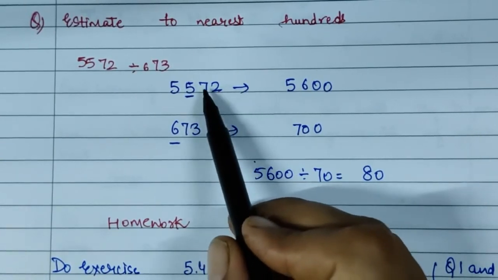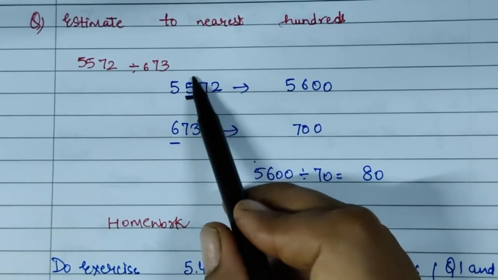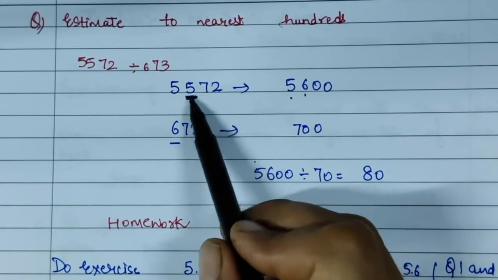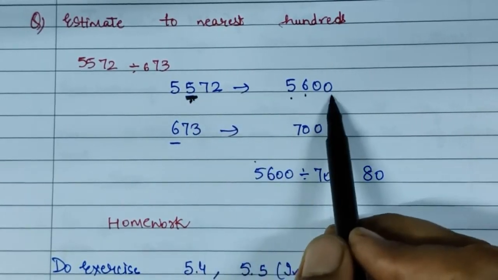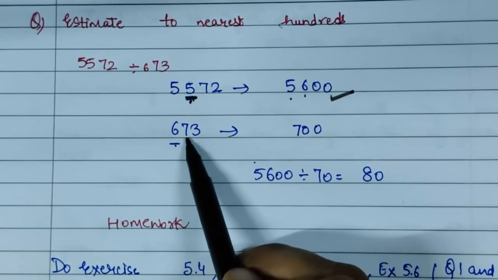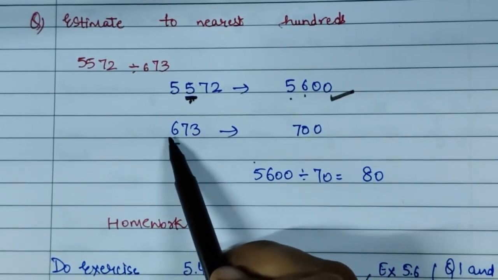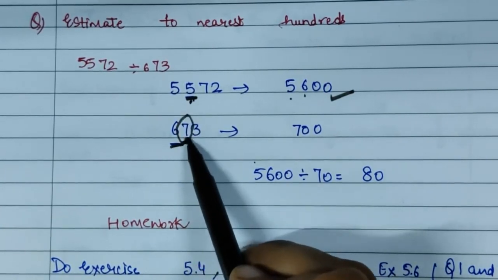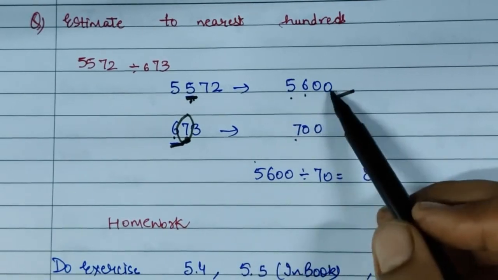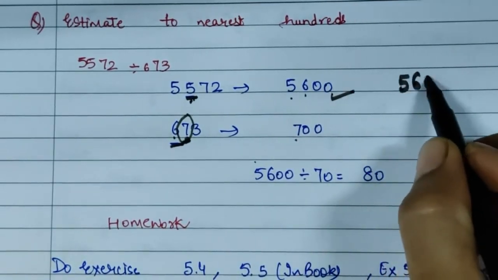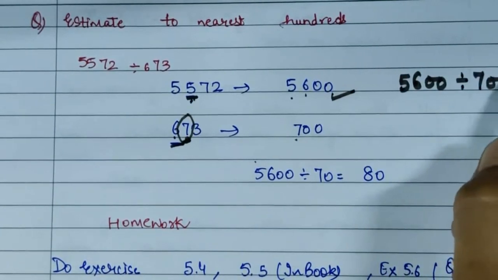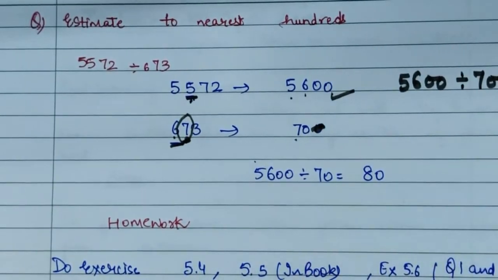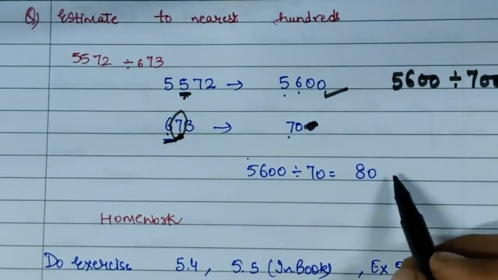Next is estimate to the nearest 100. 5,572: 1s, 10s, 100s. This is more than 5, so add 1 here. We get 5,600, and after the underlined digit, all the digits become 0. Now 673: 1s, 10s, 100s. Underline it. See here, this is more than 5, so add 1 here. Now we have to divide 5,600 by 700. So what do we get? We get 8.